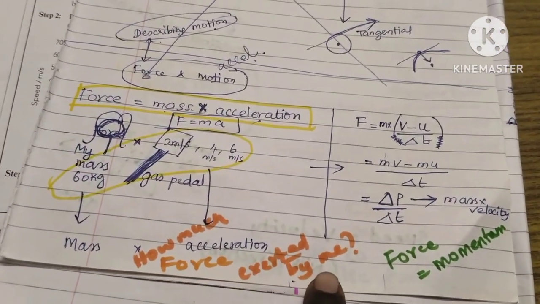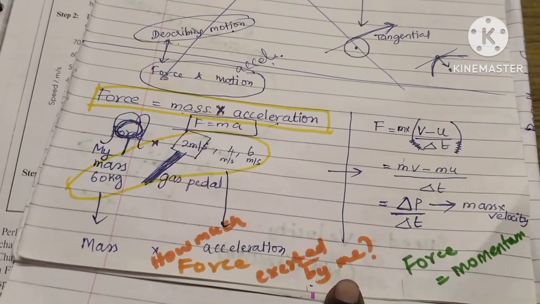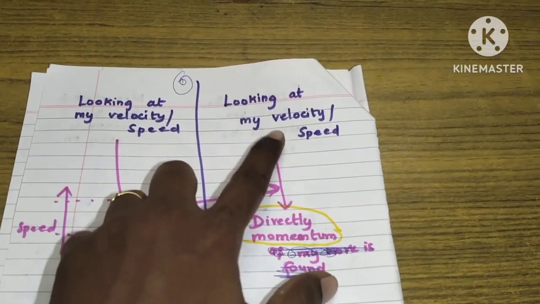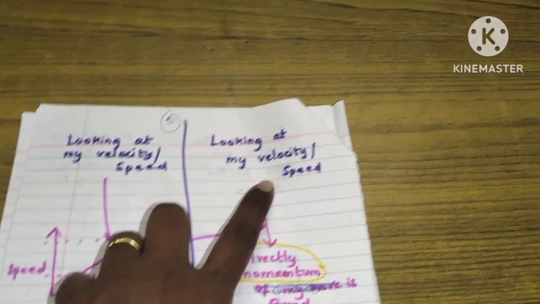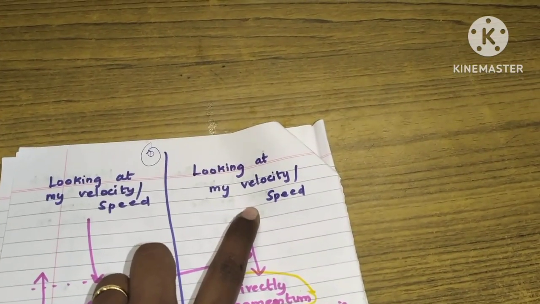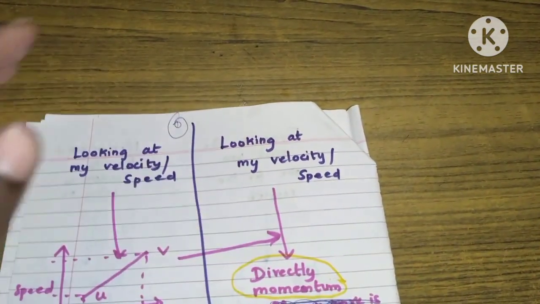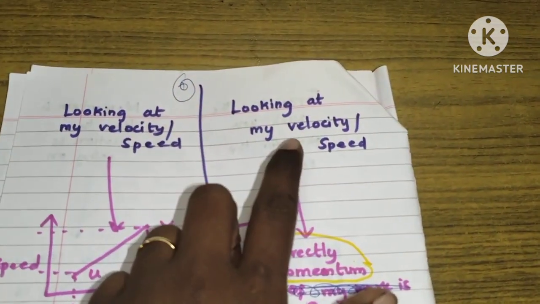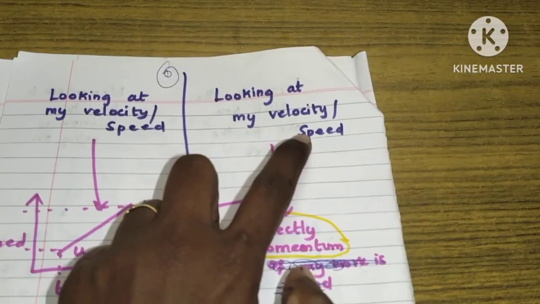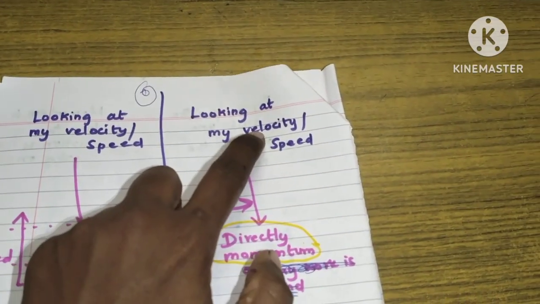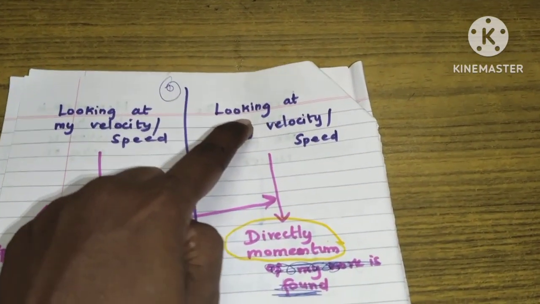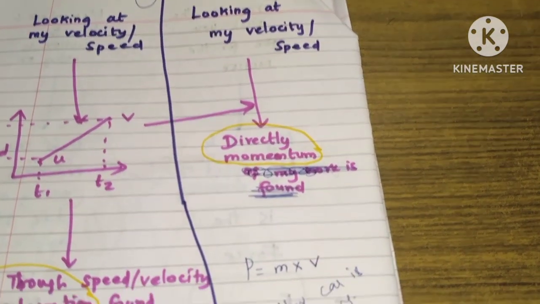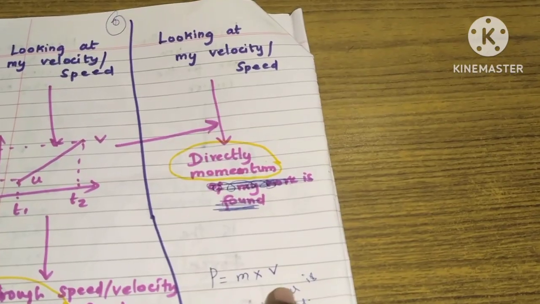It is covered in unit 3. So basically, looking at my velocity or the speed that we found in unit number 2. Normally, before finding acceleration, we got the speed, and another name for speed is velocity. They are both the same except for the directional information. Using that directly, we can find momentum. Momentum is just how the ride is going on. So P is equal to mass into velocity.